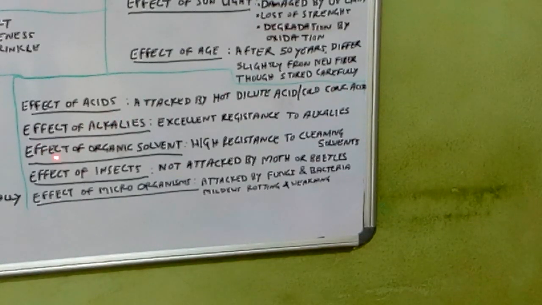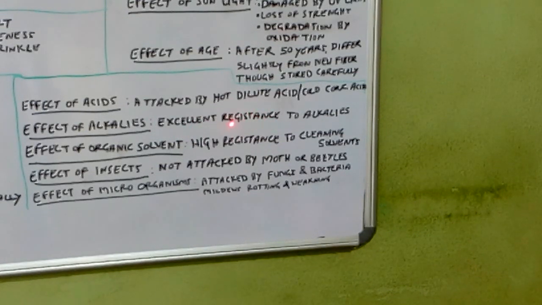See, the cotton fiber, yarn or fabric is subjected to wet processing in the textile industries, or sometimes those who wear cotton fabric, maybe a workman or an employee working in a dangerous laboratory, where acids are used. If acid accidentally falls on the cotton fabric or on the person, then that is not safe.